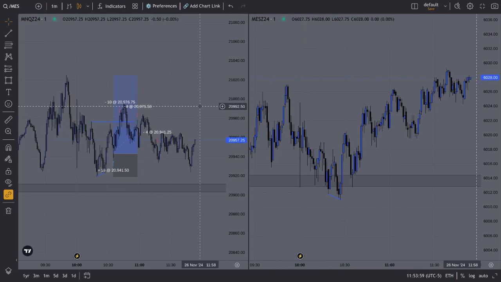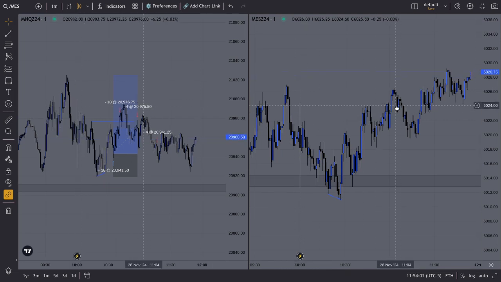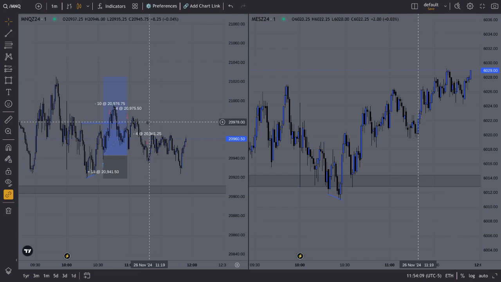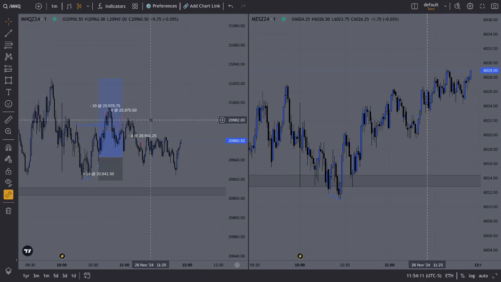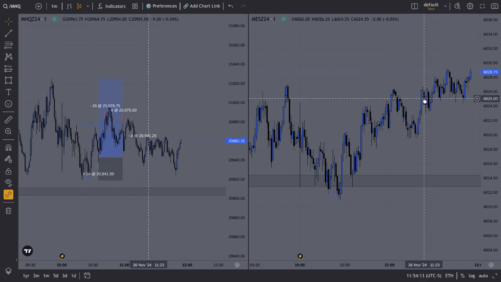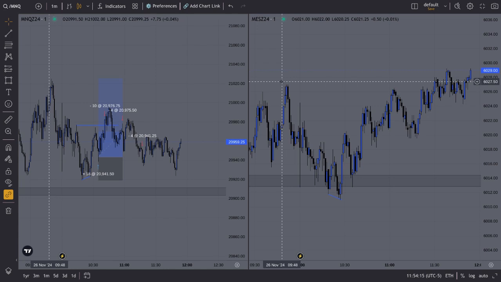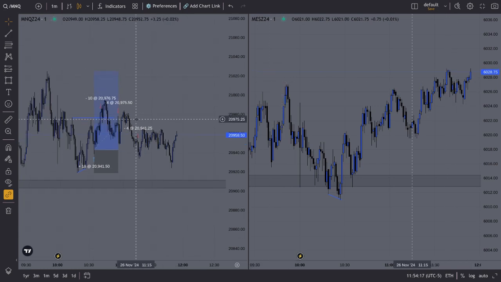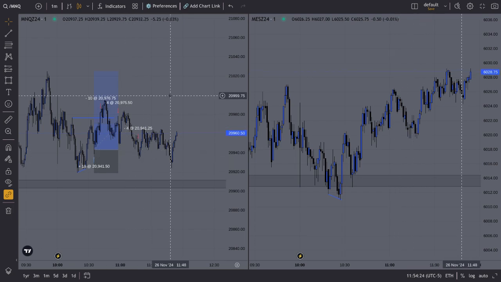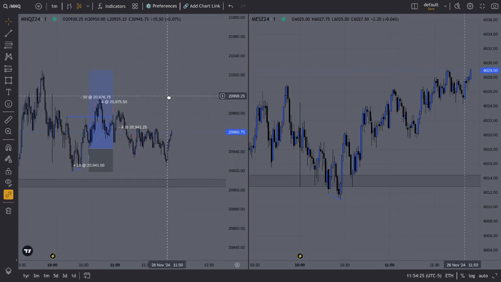If you look, ES hit that data high. So when I seen that, I took off 4 contracts. My stop was still at break even, and I'm just waiting to see what happens. ES ends up going up and hits the high that I was targeting on NQ, but NQ ends up going down and down, and then it hits my stop at break even, and that's when I took off everything.